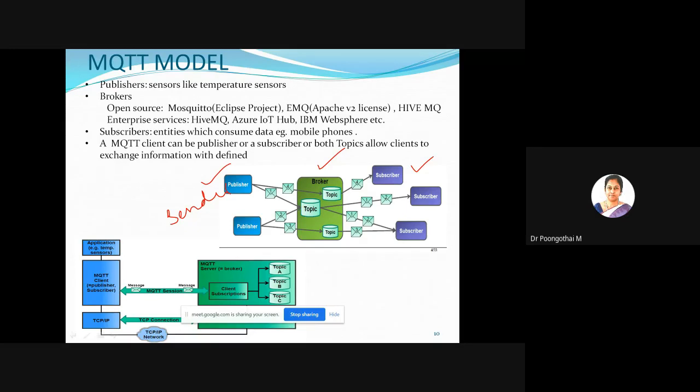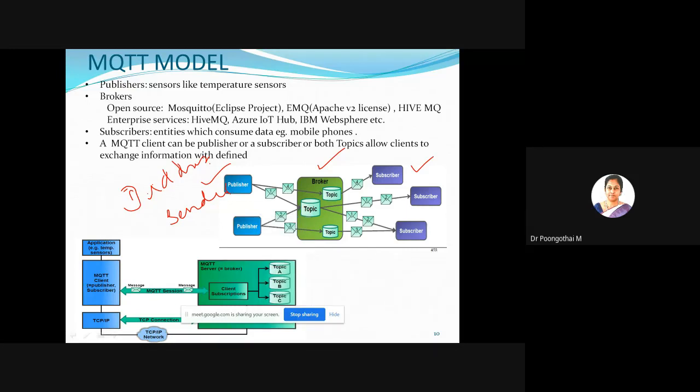The broker is the server that distributes the information to the interested clients connected to the server, either on the publisher side or the subscriber side. The important points to note here: the clients, that is publisher and subscriber, don't have addresses. That is the first point. Messages are published to the broker on a particular topic. The job of the MQTT broker is to filter messages based on the topic and then distribute the information to the subscriber. That is your third point.